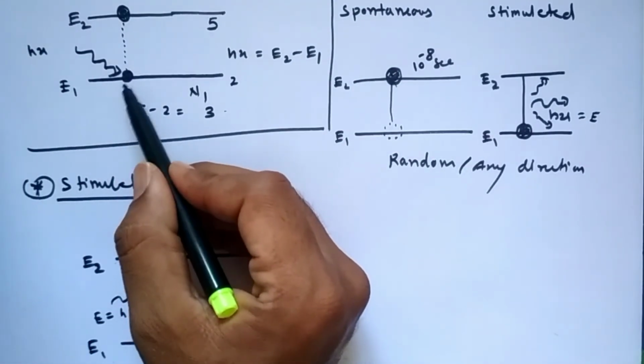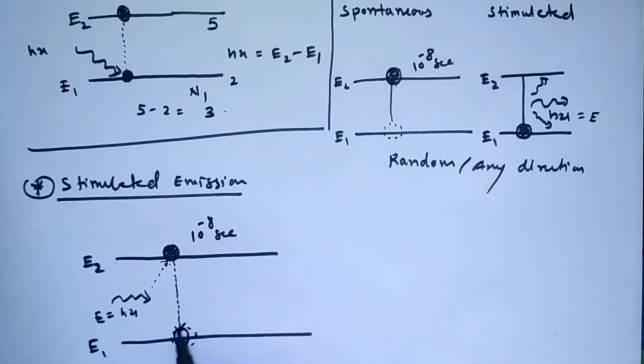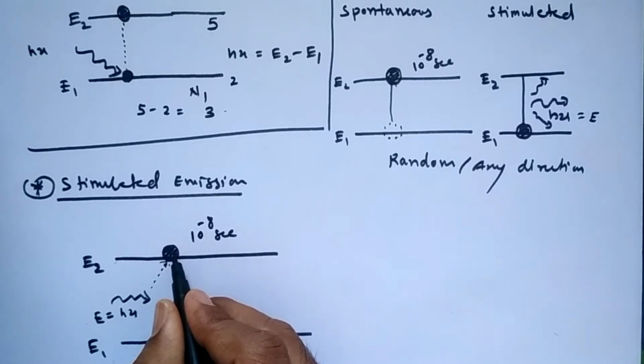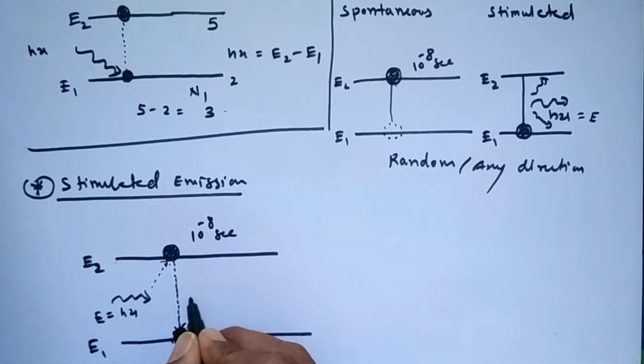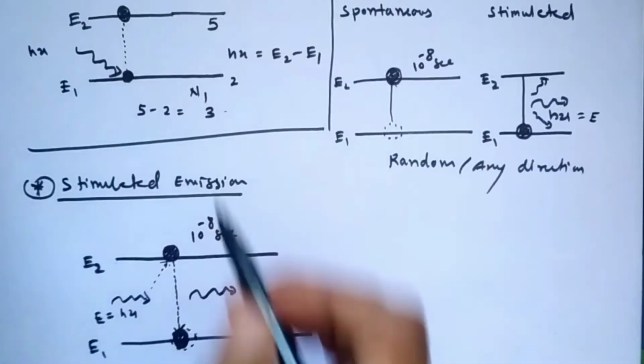When it comes back, because of the energy difference it releases the energy h nu, which the atom already gained earlier at the time of absorption.